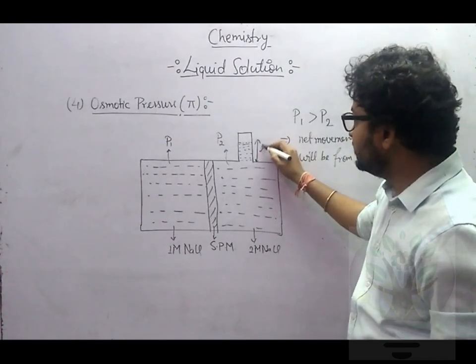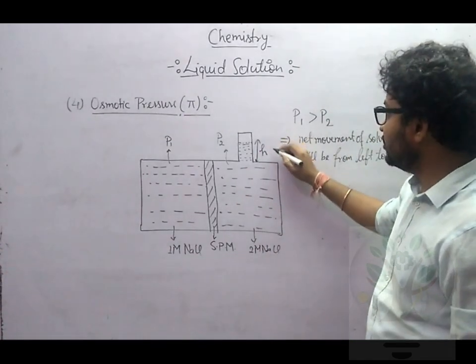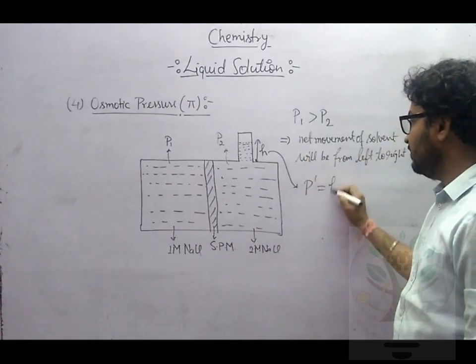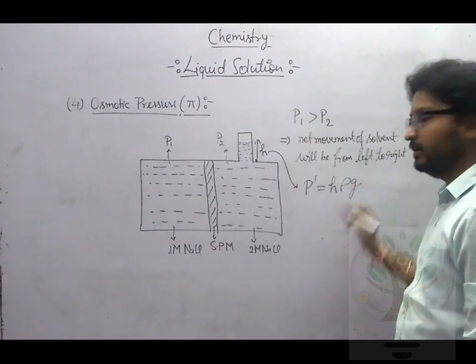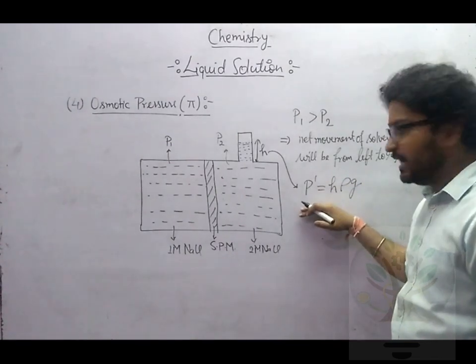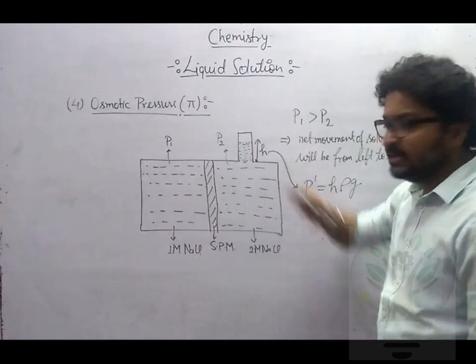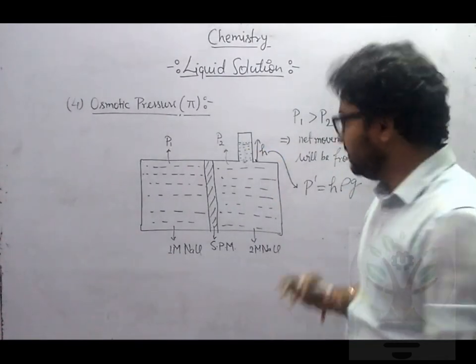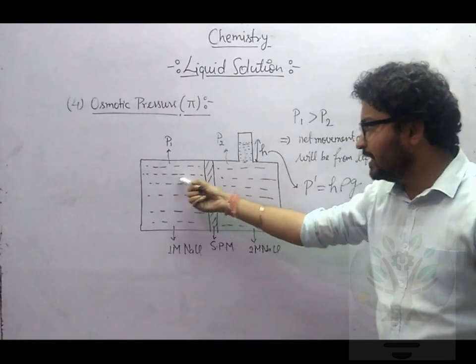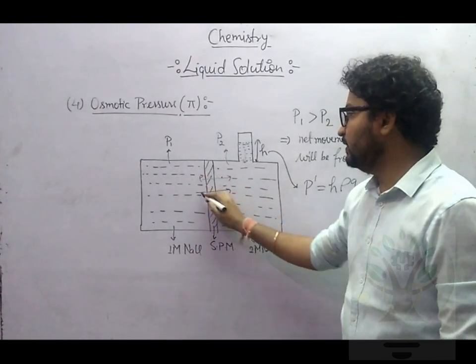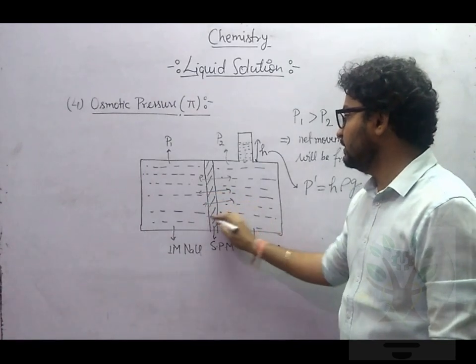Let's say this height is h. Because of this height h, some extra pressure, let's say P dash, equals h rho g. Additional pressure P dash will also start acting on this P2 side. Okay, repeating one more time. What will happen? Net flow of solvent will start here, from right to left.